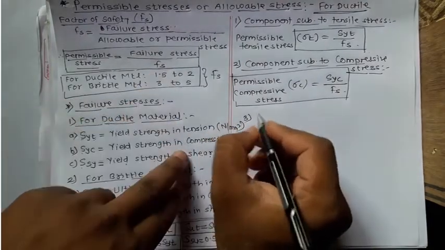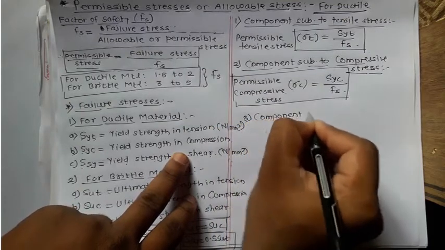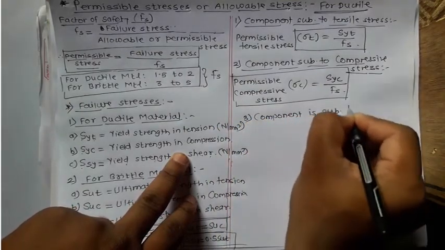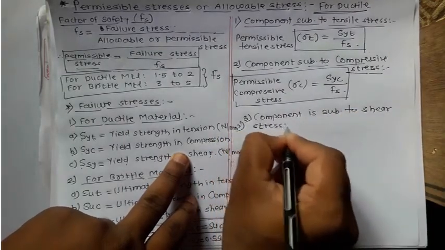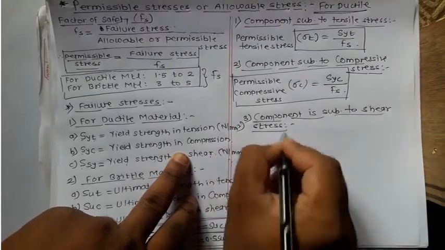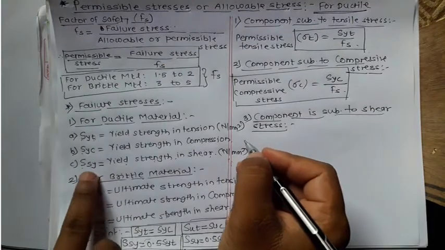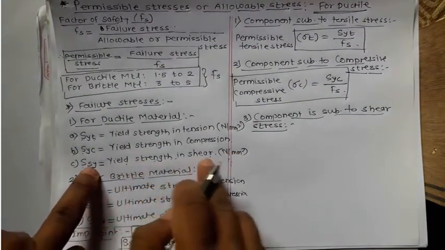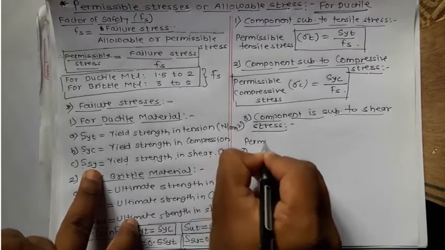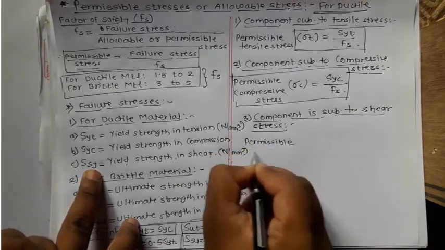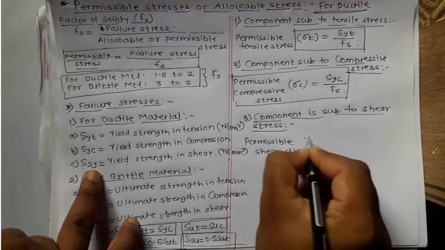Similarly, if the component is subjected to shear stress, we have to consider SSY as the failure stress. At that time we have to find the permissible shear stress, denoted by tau.